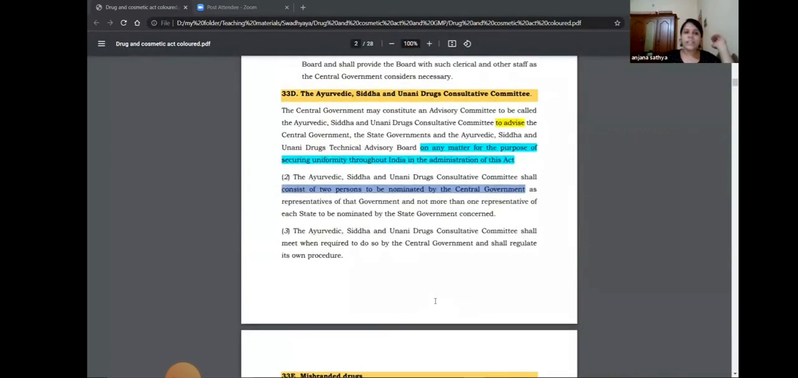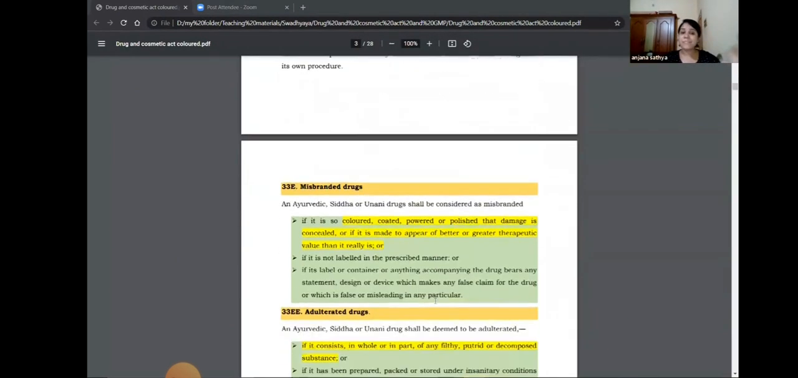Next we will look at misbranded drugs, certain provisions that are really important to know. Section 33E deals with misbranded drugs. So what is the meaning of misbranded drugs?